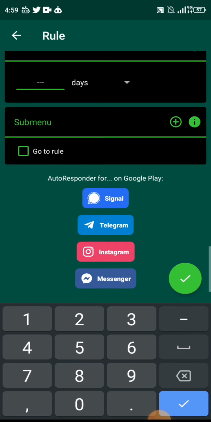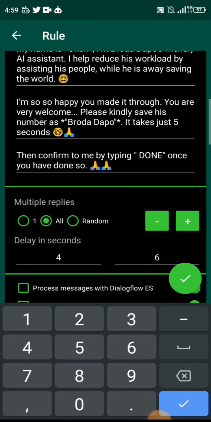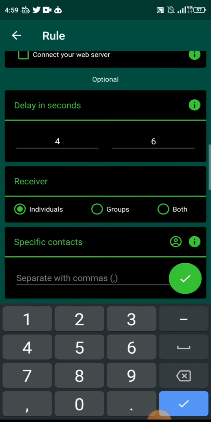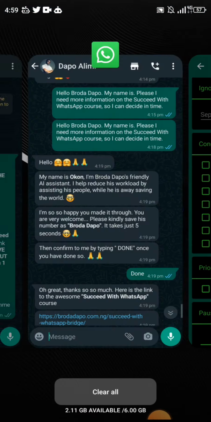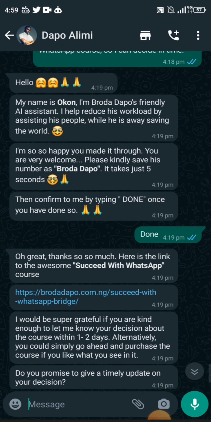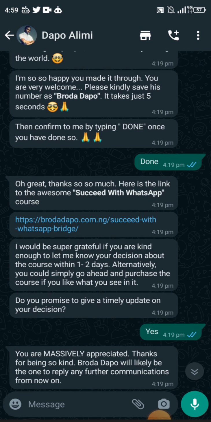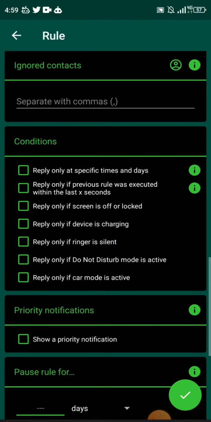So once you're done with this, remember what I said here was then confirm to me by typing done. So you're saying the person should reply with done once they have saved your number. Now, where are you going to put the response when the person eventually types done? How then does the conversation continue where you now have something like this and you have this one and then you have all this one? So I'm going to show you. That's what we now call a sub menu.